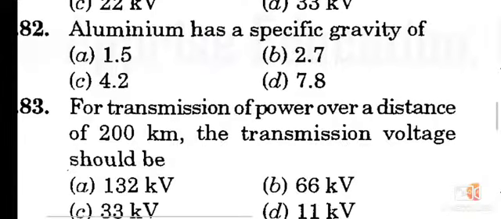Question number 82. Aluminium has a specific gravity of option B, 2.7.